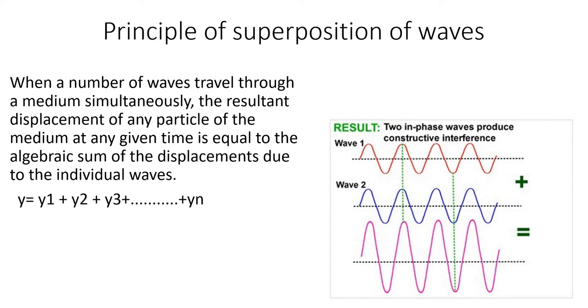If the first wave produces a displacement y1, the second wave produces a displacement y2, and so on, if n waves are there, the net displacement by the superposition principle is y = y1 + y2 + y3 + ... + yn. That is what is meant by the superposition principle. Now we can see that in detail.